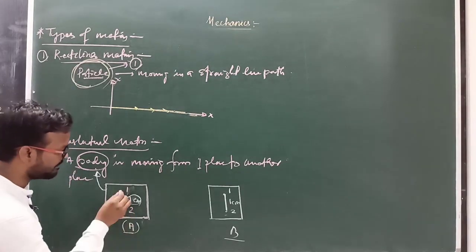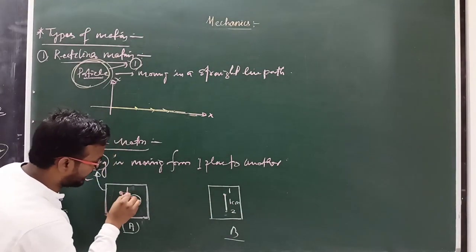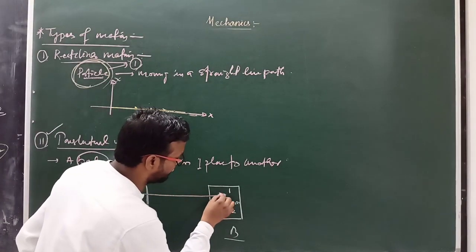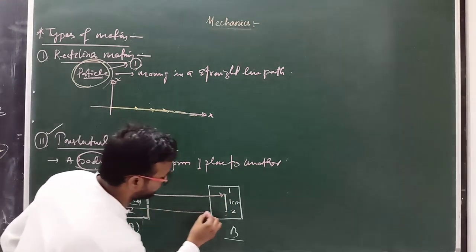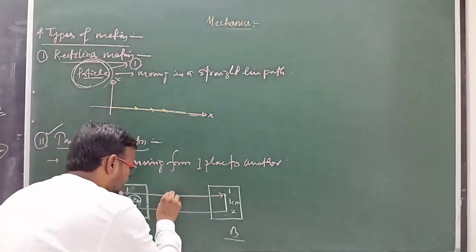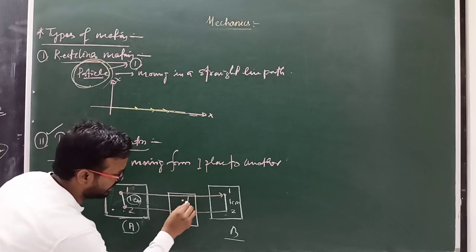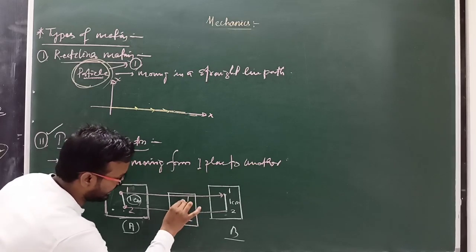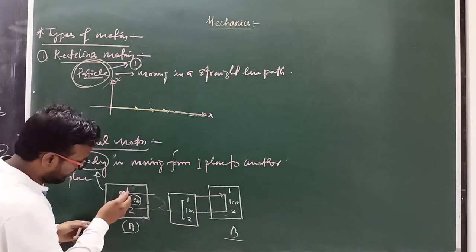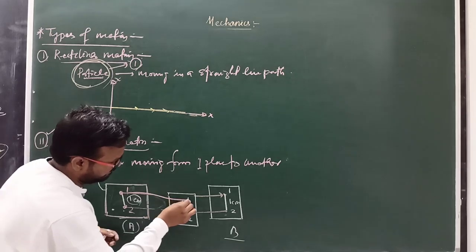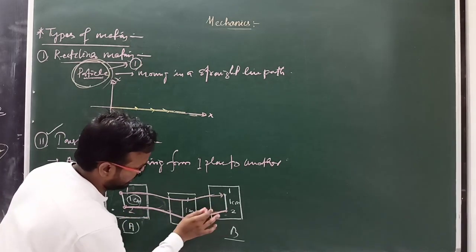Or you can say the particles are moving parallel to each other, because one particle moves from this point to this point, and again the other two particles also move from this point to this point. Or suppose the body is moving in this direction, with particle 1 and particle 2, and again this distance is 1 centimeter, but here like this, and again here in this direction. Clear?